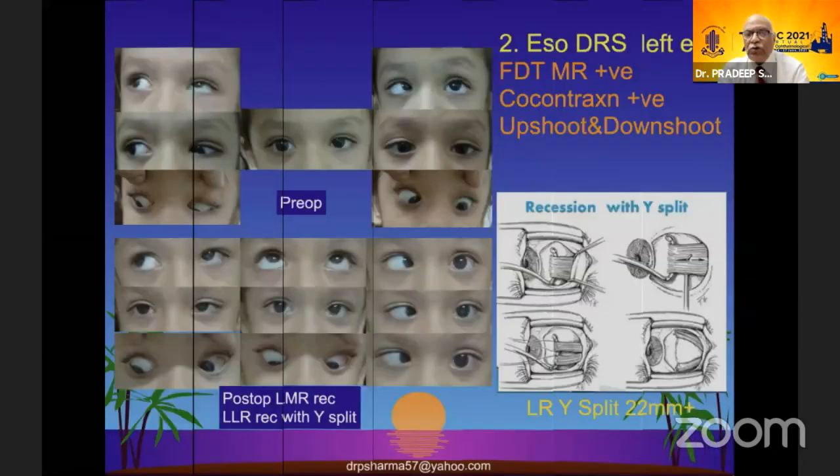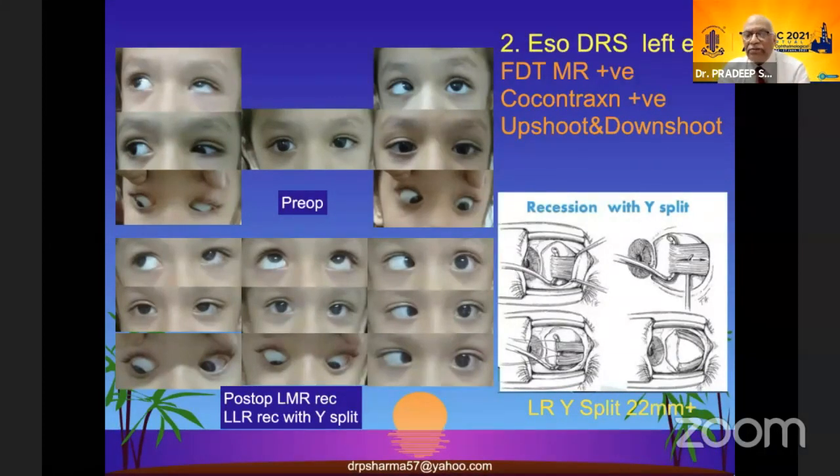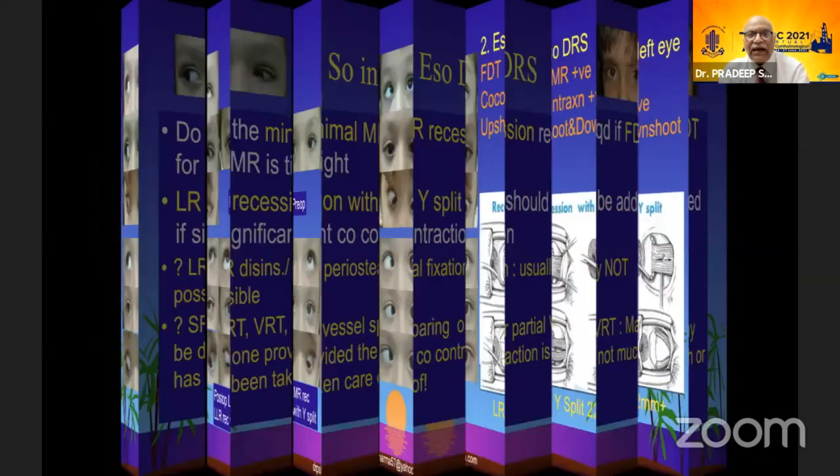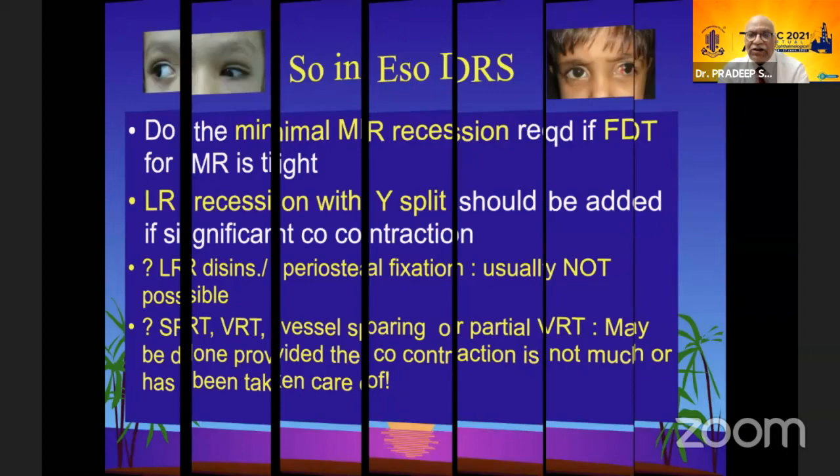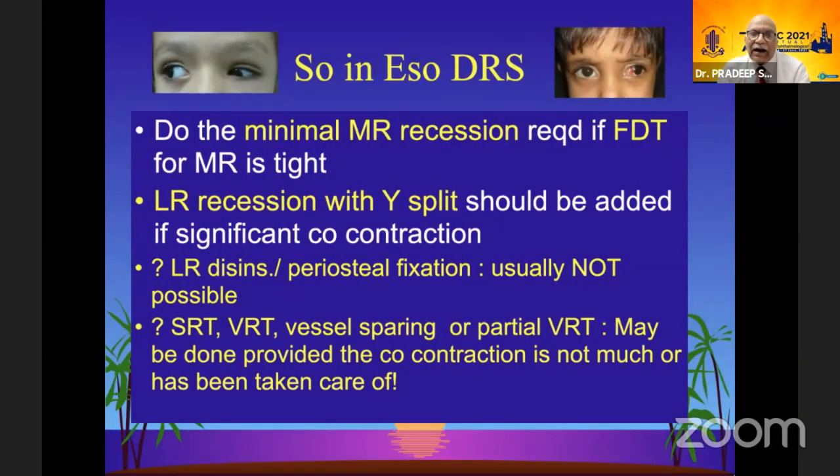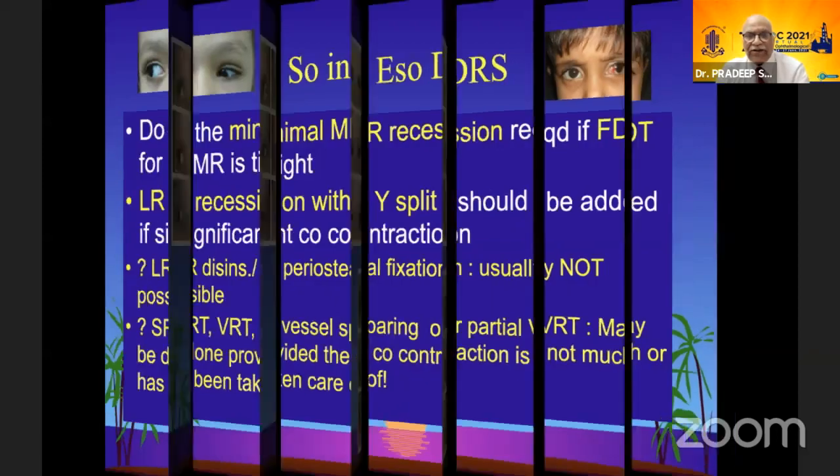And when you suspect this preoperatively, then you should combine the lateral rectus recession with a Y split whenever we are doing an MR recession. So this is an important take-home message. In ESO-DRS, do minimal MR recession as required for the FDT. If it is tight, LR recession with Y split should always be added if there is a significant co-contraction. If there is a very tight LR, a periosteal fixation may be done, but usually in ESO-DRS we do not see this. SRT, VRT and all can only be done if the co-contraction has been taken care of or neutralized.